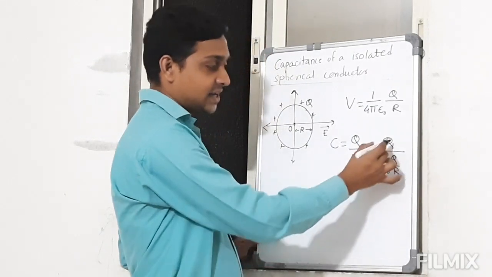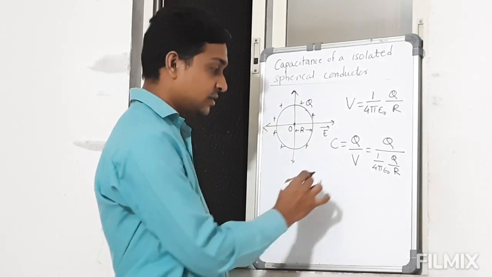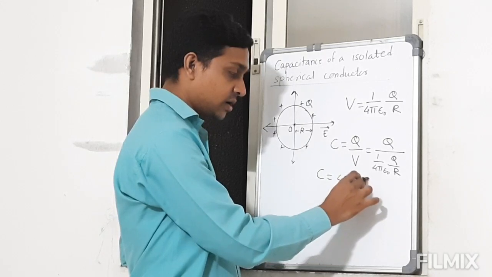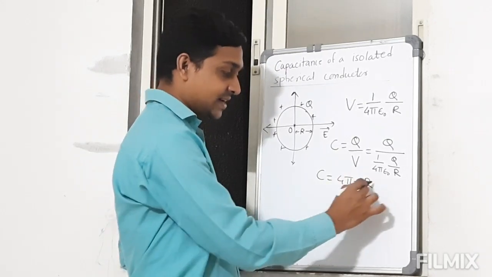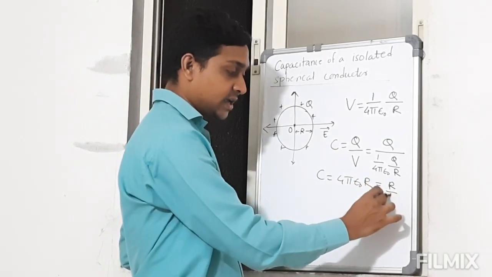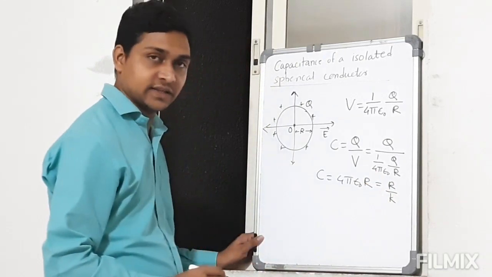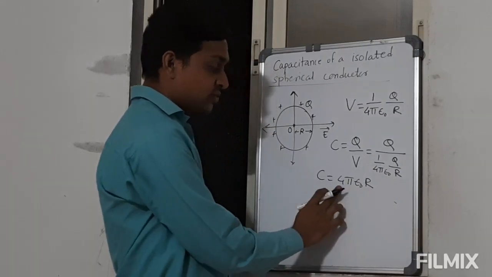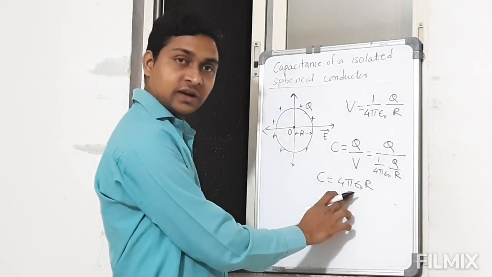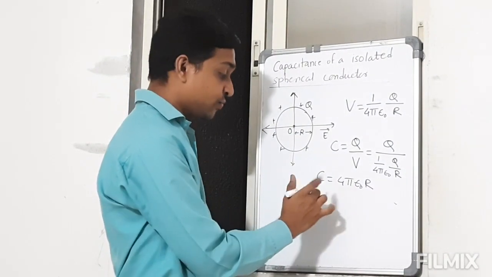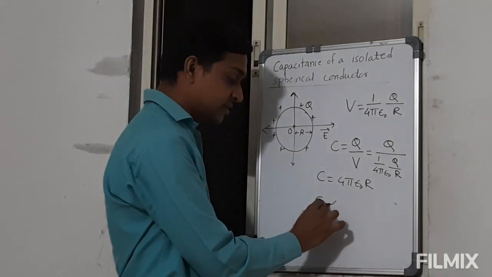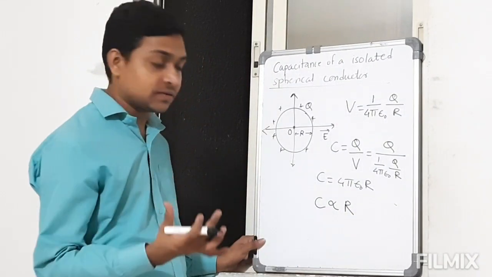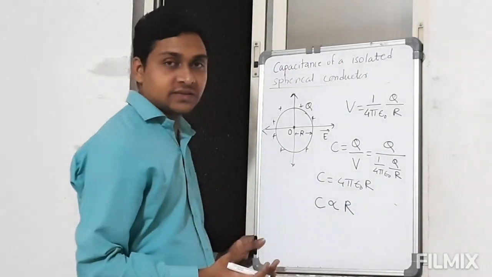Here we can easily see that Q gets cancelled out. So C is equal to 4 pi epsilon naught R, or it can be written as R by K, where K is 1 upon 4 pi epsilon naught. In this term, 4 is constant, pi is constant, epsilon naught is also constant. So for a spherical conductor, capacitance is directly proportional to its radius. Bigger the radius, bigger is the capacitance.